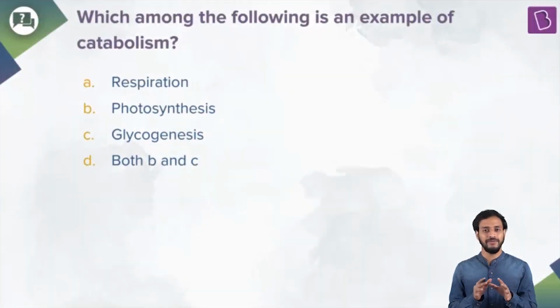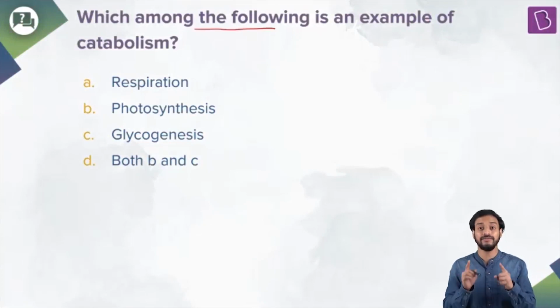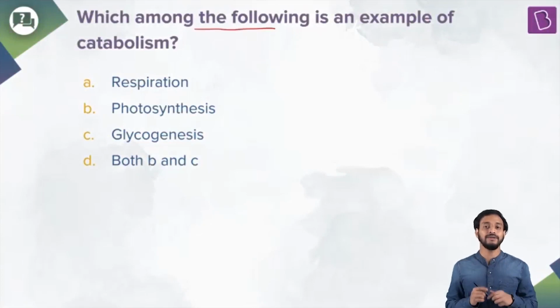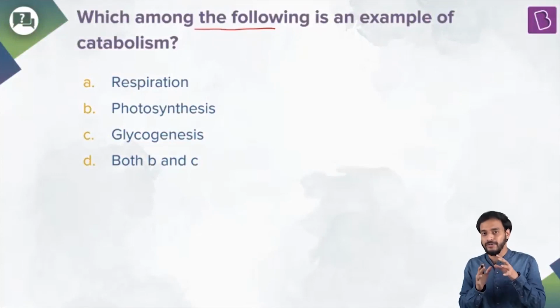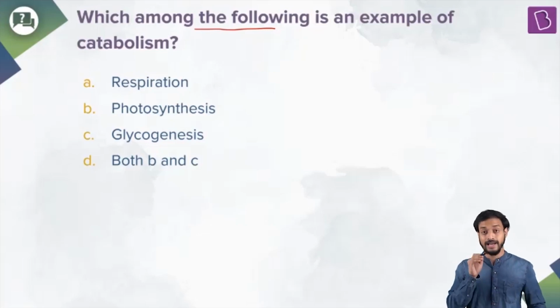Let us try to solve a very nice question over here. Which among the following is an example of catabolism? Catabolism, that means you understand we are talking about metabolism, two types, anabolism, catabolism, right? Okay, we'll come to the actual answer. Just let's look into the options.